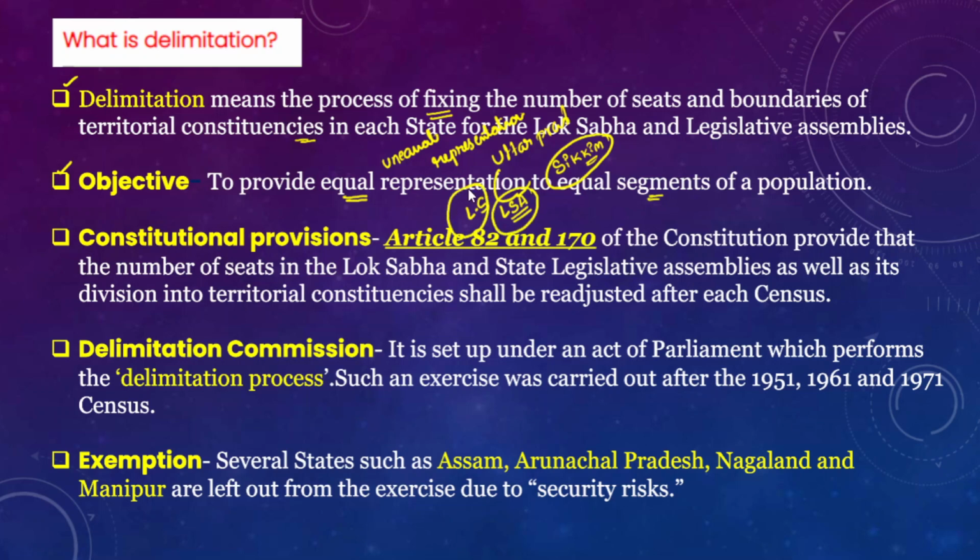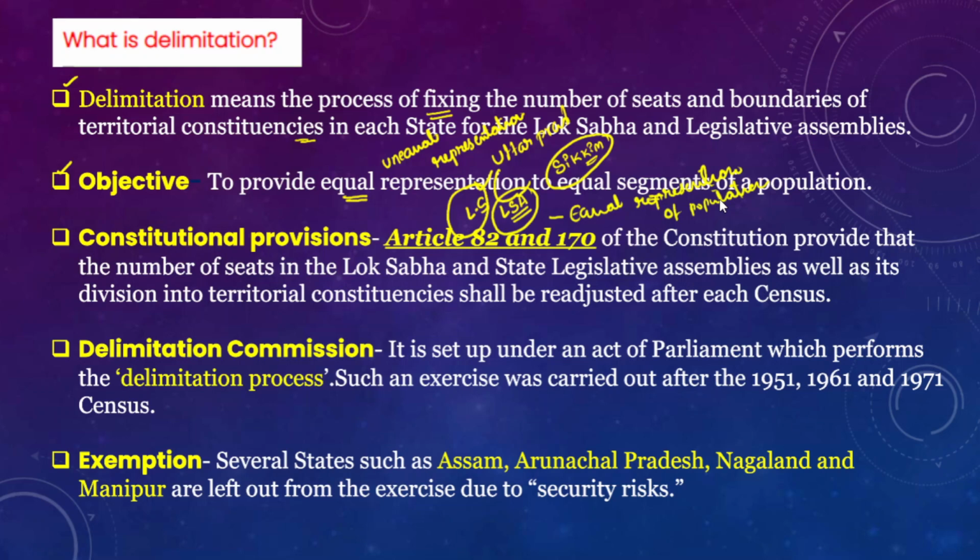The constituencies will be redrawn by the delimitation commission, ensuring equal representation of population across the country. This is the core objective of the delimitation exercise.